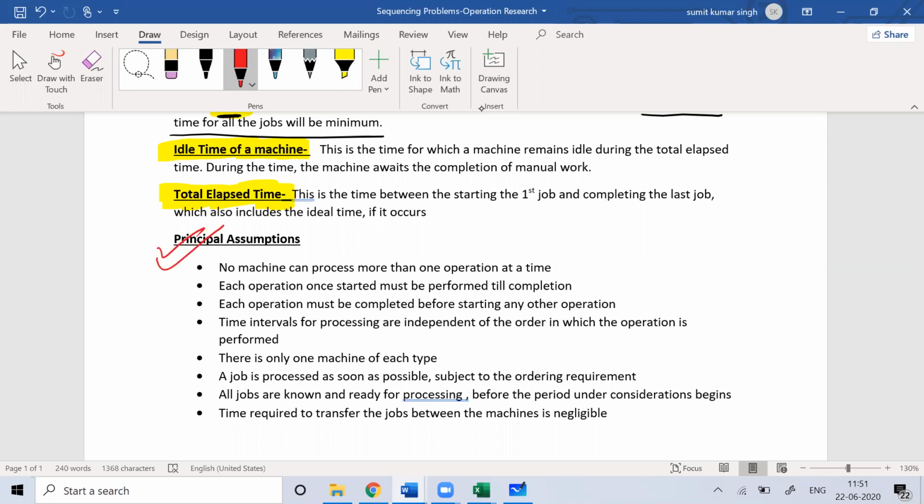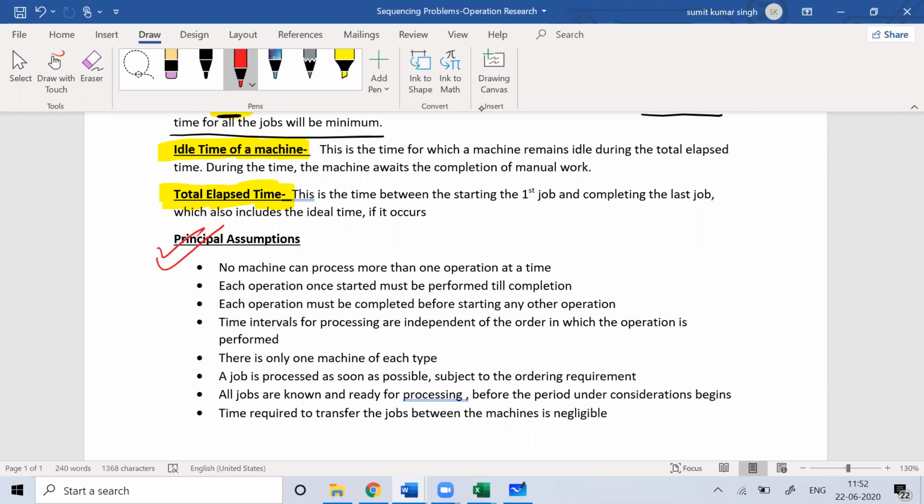Then next, each operation must be completed before starting any other operation. I hope you understood, I already talked about that. Then the time intervals for processing are independent of the order in which the operation is performed. It can happen that there are multiple jobs and only two machines.